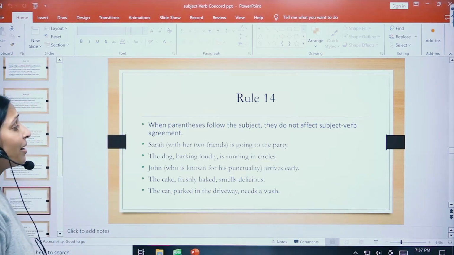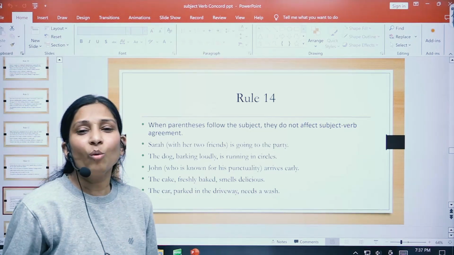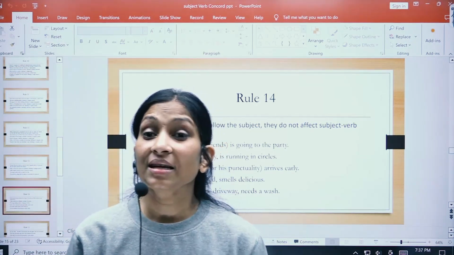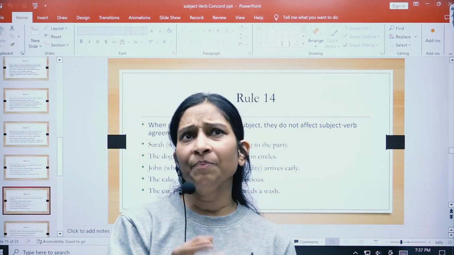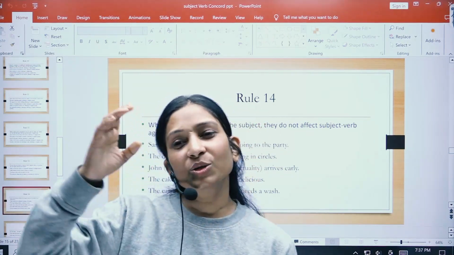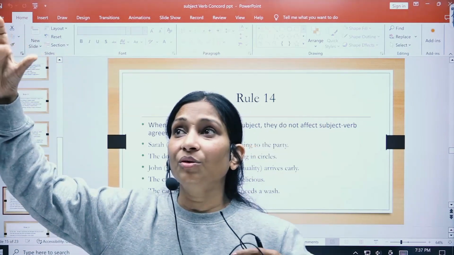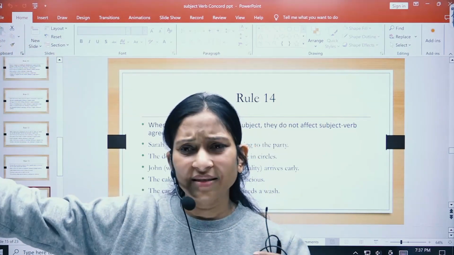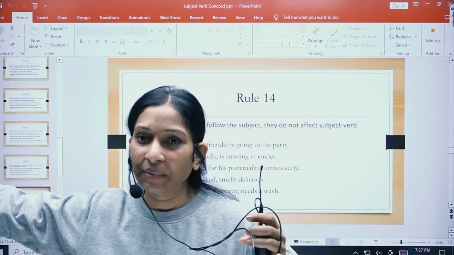Here, when parentheses follow the subject, they do not affect subject-verb agreement. Now, what do you mean by parentheses? It is filler subjects, right, children? So maybe I say Rahul, who's wearing a red shirt and is standing between two trees and this and that. So I use filler subjects and then I use a verb, is coming.